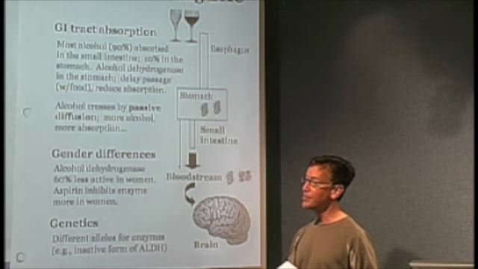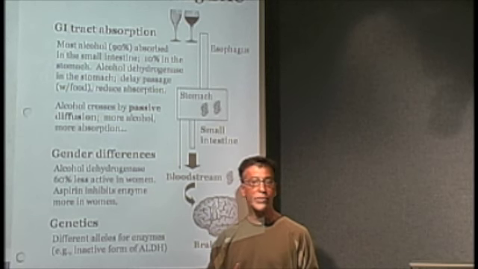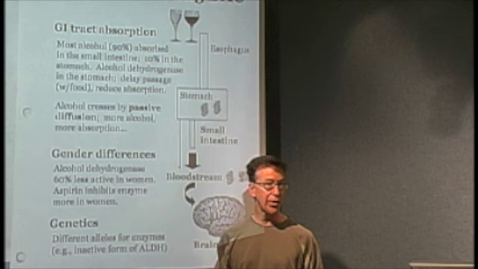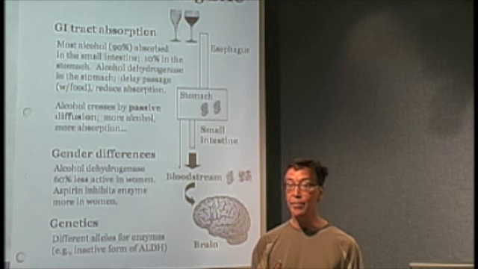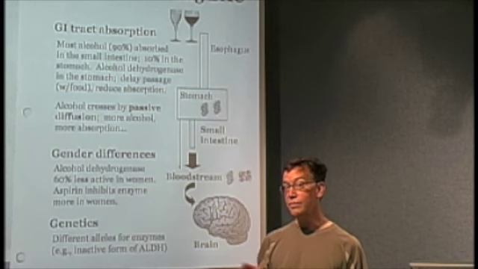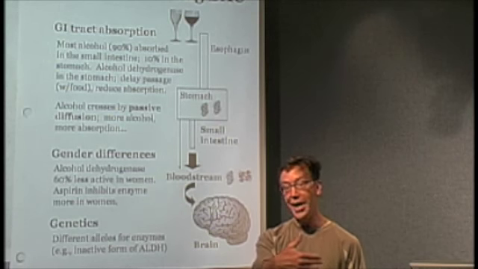Alcohol ultimately crosses by what we call passive diffusion. So that just means if there's a lot on one side and a little on the other, it's our concentration gradient force. The membranes of your small intestine are quite permeable to the passage of alcohol. So if there's more in the small intestine than there is in the blood, it'll pass right over.